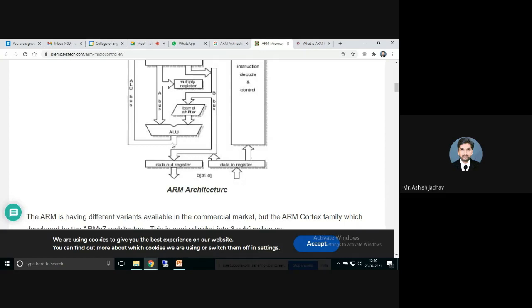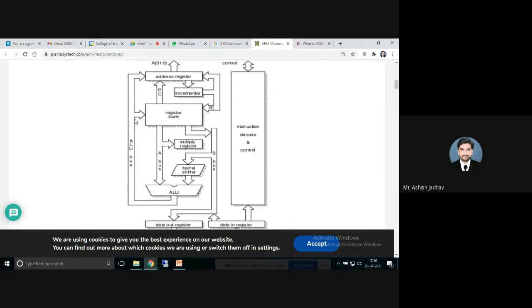You can get the result back onto the address register and register bank. So we know that two variables, if they are getting added, the final result is again going to be served as another variable, and that can be stored somewhere on the memory itself, right? So this is how the processing and controlling is carried out with ARM.